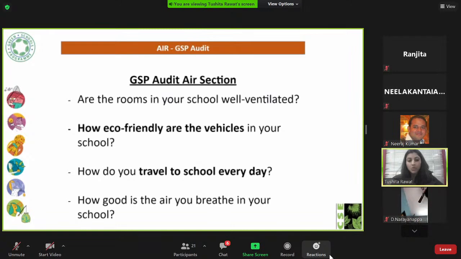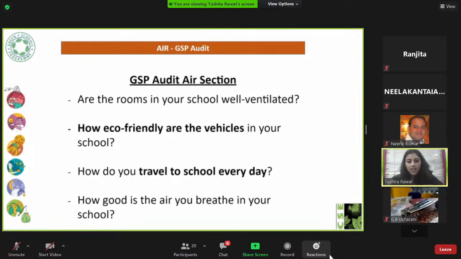Then we ask about vehicles of the school. So from AP, since we have a lot of government schools participating with us, most of them do not own vehicles. So that, I think, as Ranjit also mentioned, is a great part about AP, and that's why I think your state has been winning year on year. Your mobility scenario is actually quite sustainable to a great extent.